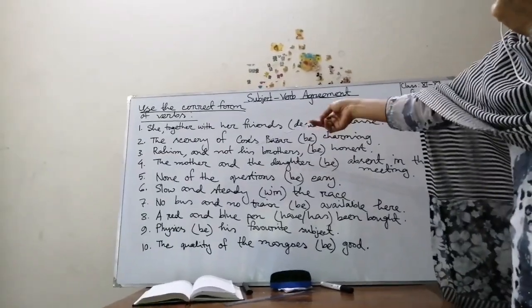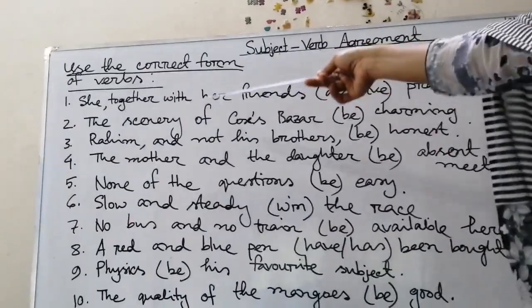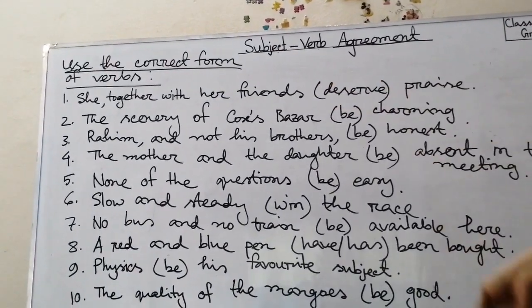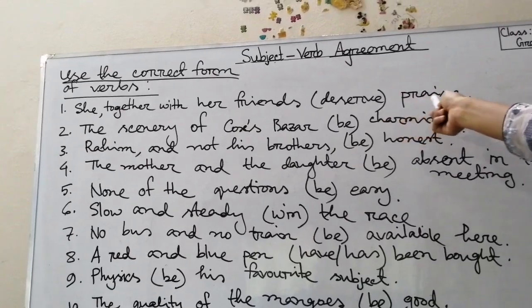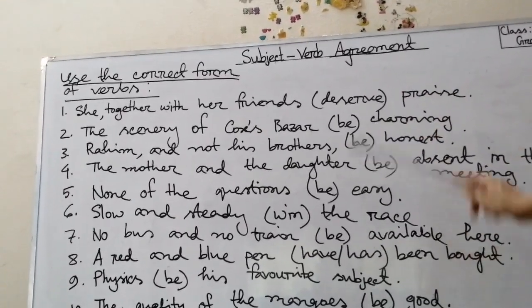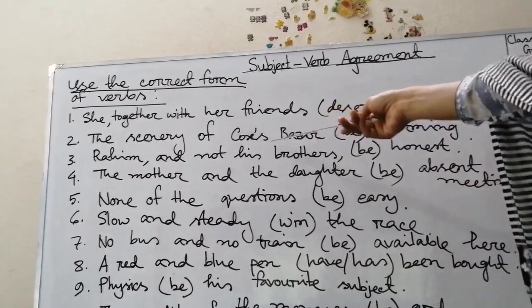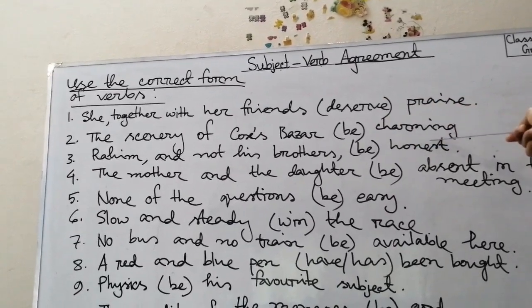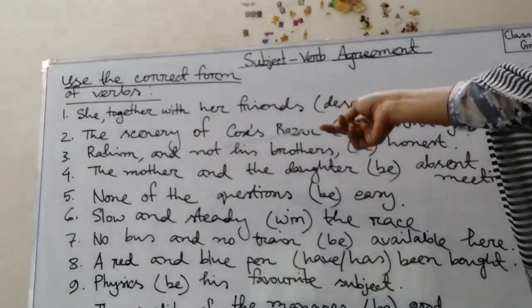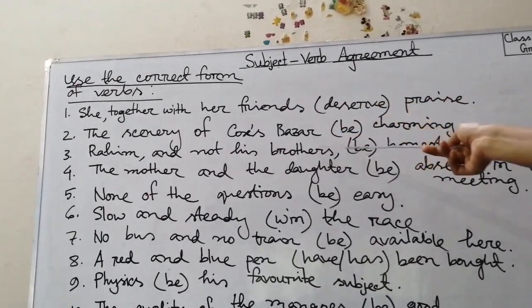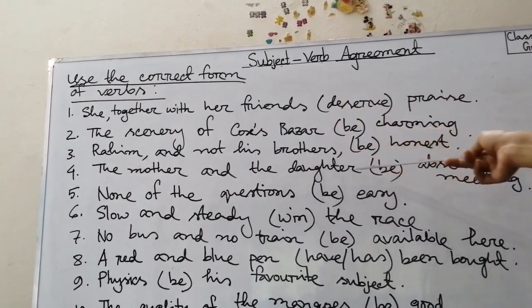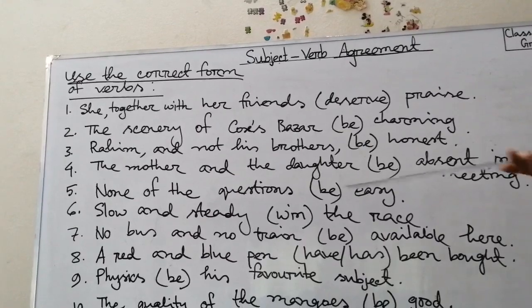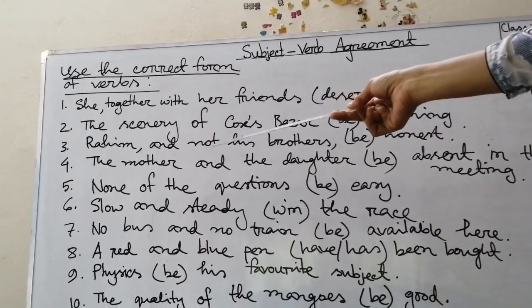Sentence number 1. She together with her friends deserve praise. Sentence number 2. The scenery of Cox's Bazar be charming. Sentence number 3. Rohim and not his brothers be honest. Sentence number 4. The mother and the daughter be absent in the meeting. Sentence number 5.